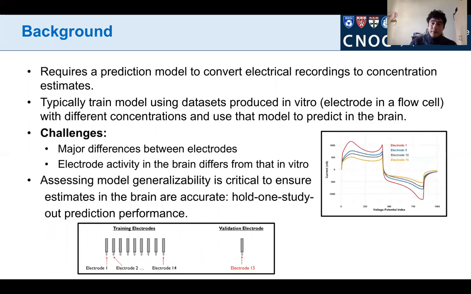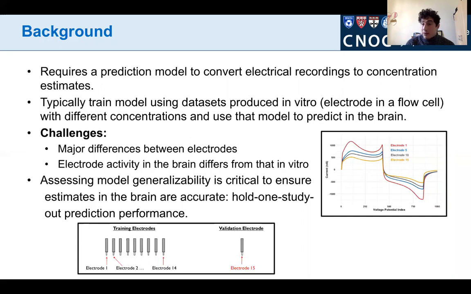One of the challenges, as I mentioned, is that the technique does not directly record dopamine concentration. Rather, it records these electrical signals that have to be mapped to the scientific measure of interest, dopamine concentration, via a statistical model. The way that one typically trains these prediction models is by generating data sets in vitro in solutions of synthetic dopamine where the true concentration is known, and then applying these statistical models to the recordings made in the brain to generate actual concentration estimates in vivo.